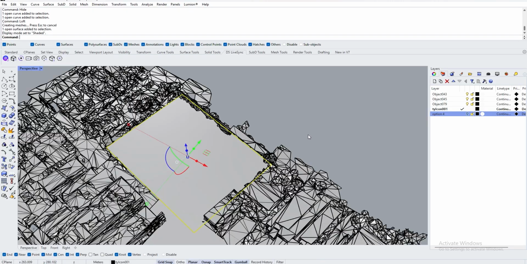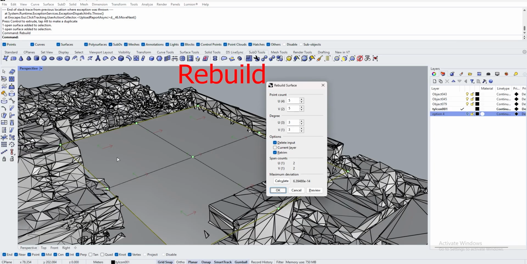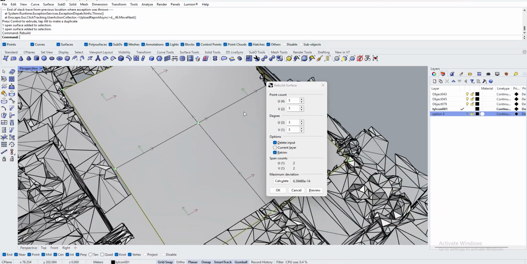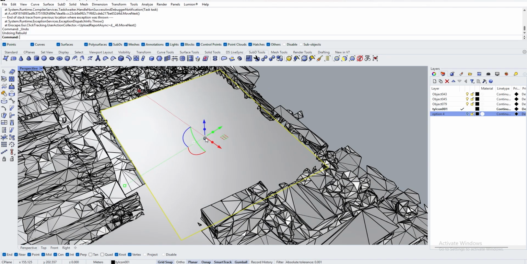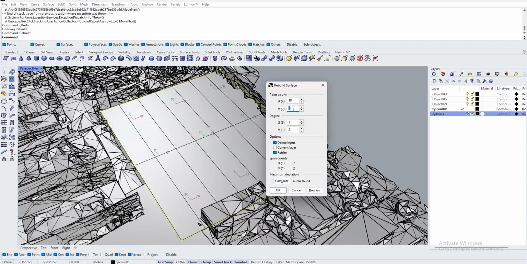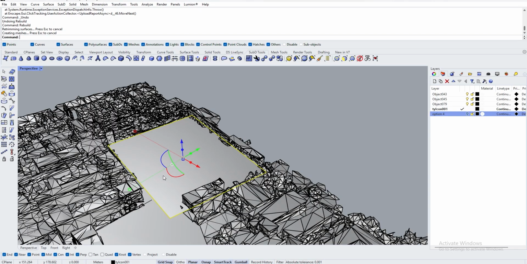Use the rebuild command to modify the fluctuations of the surface. Similar to the segments of length and width in 3ds Max, you can define the number of points count for U and V. Now the points are off. To see the points, use the points on command.